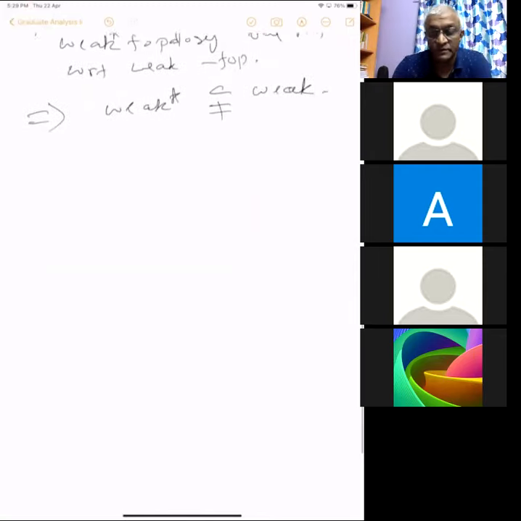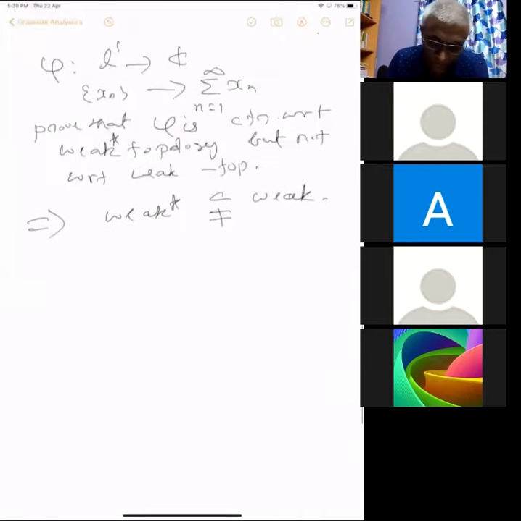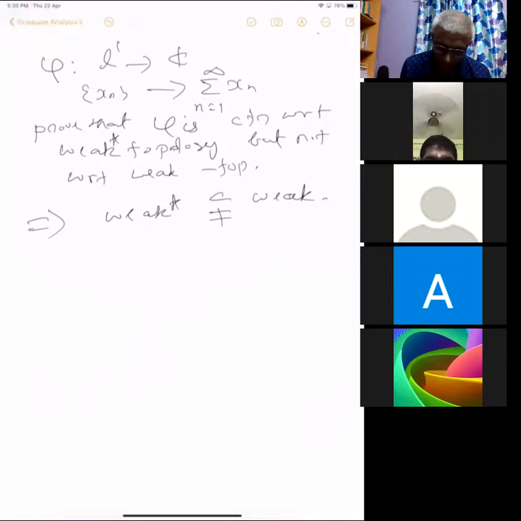Sir, I think the assignment problem should be the opposite. Weak is the larger topology, right? So if the inverse image of every open set is weak star open, then since weak star is a subset of weak, it will also be weak open. So what is wrong with the statement I said? If f inverse of lambda is contained in weak, that is what I said. If it is continuous with respect to the smaller topology, then it should be the other way. The negation should be the other way.